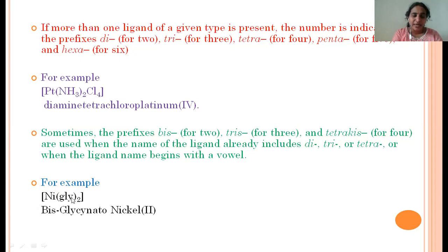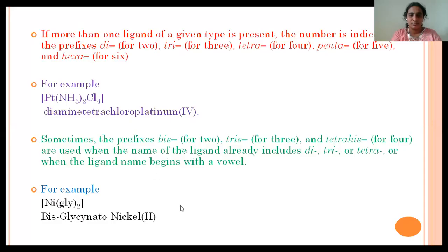This is the negative ligand, so glycinato, because the ligand name ends in ate. And this is the metal, nickel, and this ligand has only one minus charge. Since it contains two ligands, we write the oxidation number as 2, as a Roman numeral.